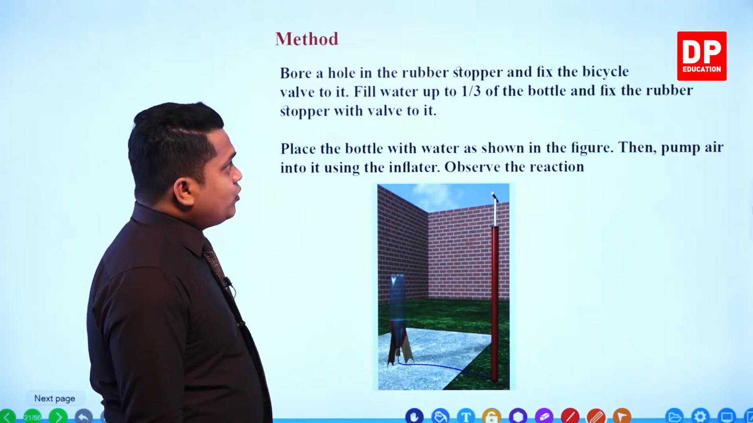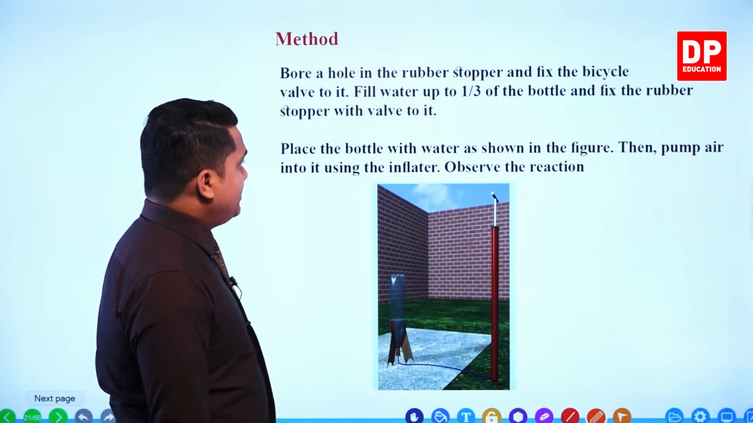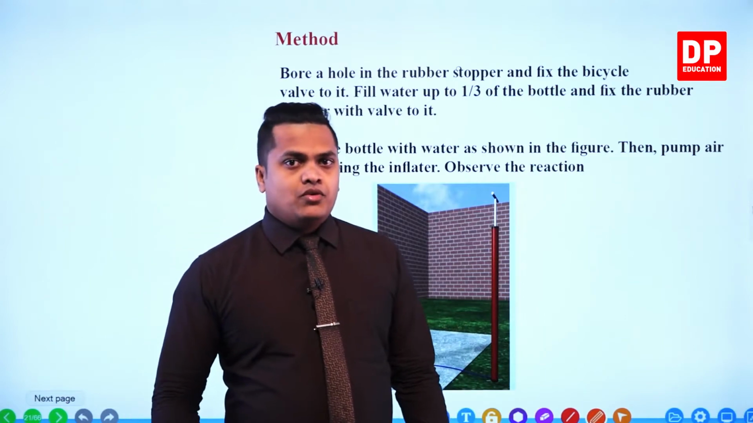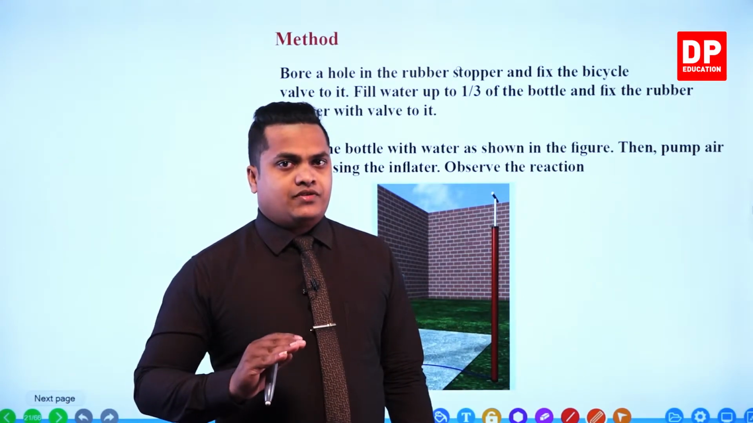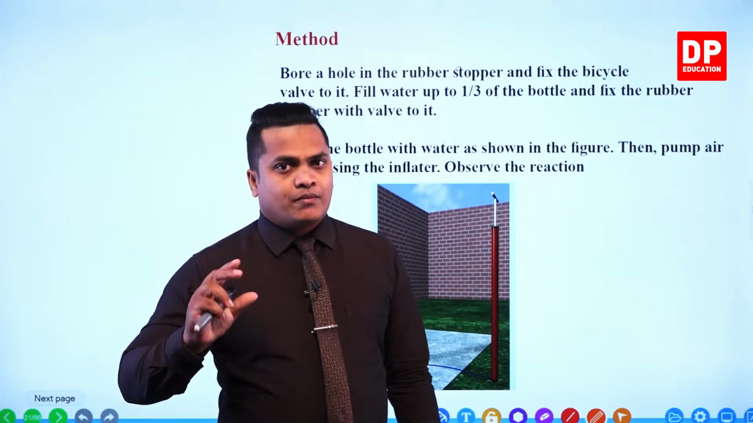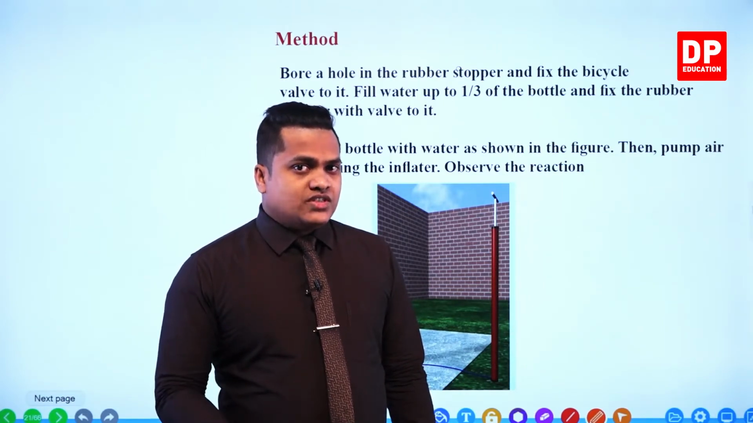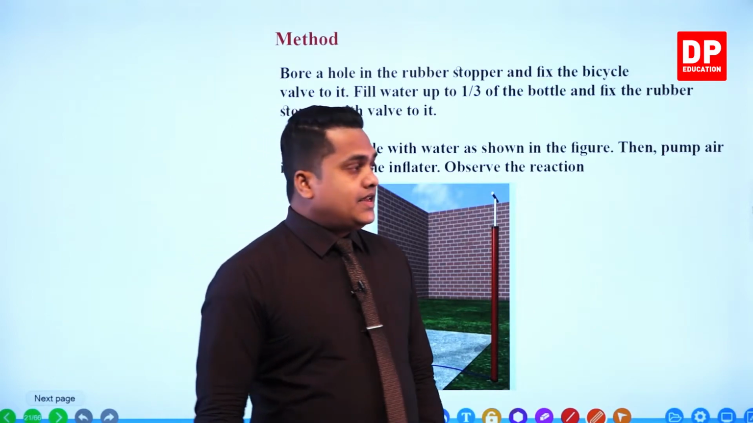Fill water up to 1/3 of the bottle and fix the rubber stopper with the valve to it. Now what do you have to do? Now you have to add some water up to about 1/3 of the height of the mega bottle. Then you have to insert that stopper into the bottle, right? That includes the bicycle valve also. You have to insert it. Okay.